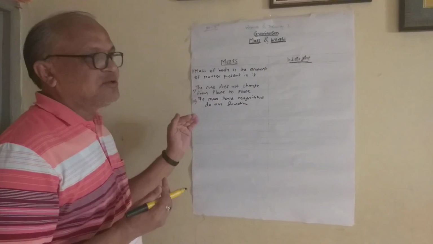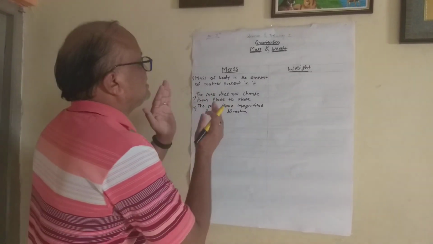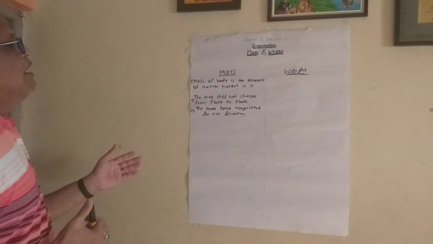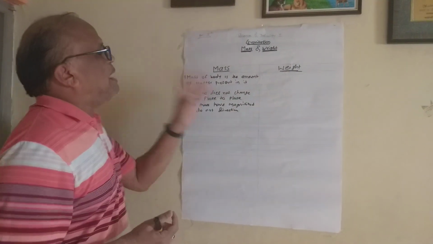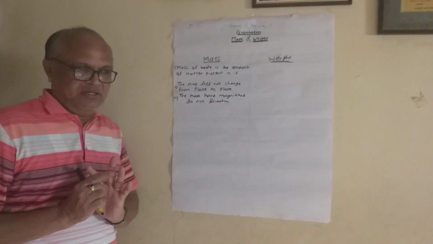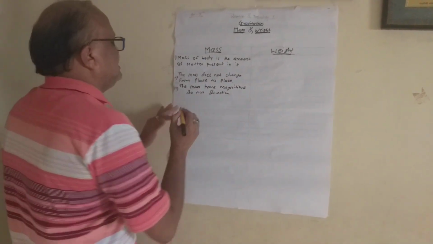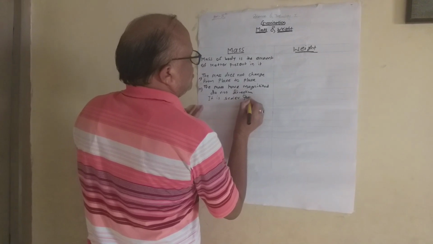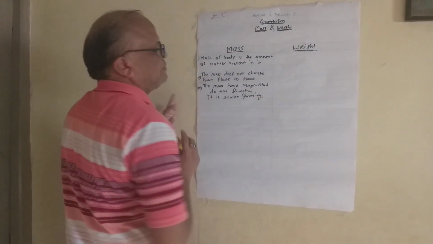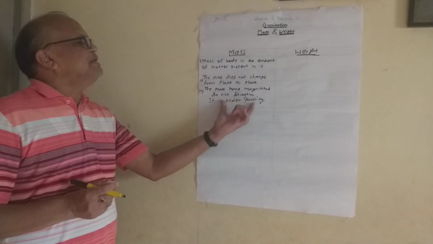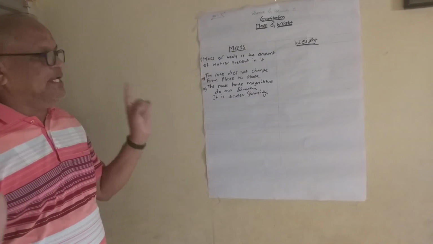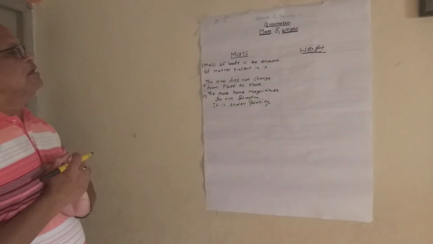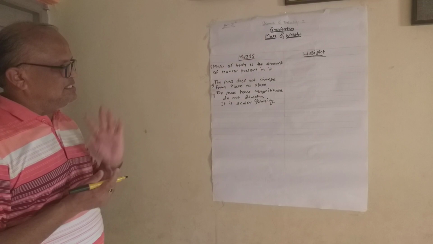Scalar quantity in Marathi is called Adish Rashi. It means that the mass is described only by magnitude, not by direction. So it is a scalar quantity. Why is it a scalar quantity? Because it is described only by the magnitude and not by the direction.